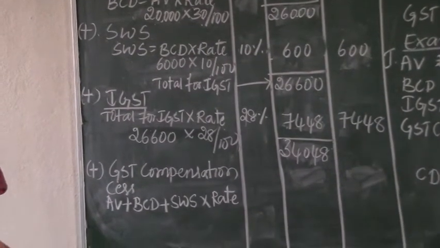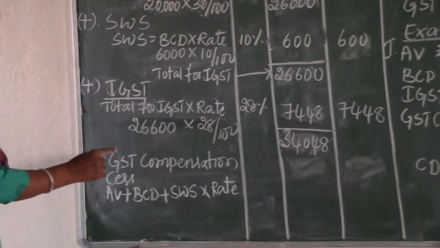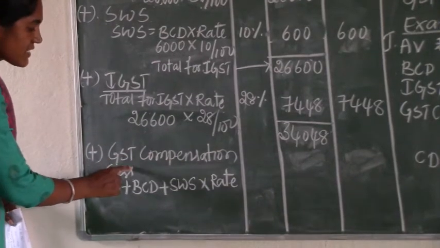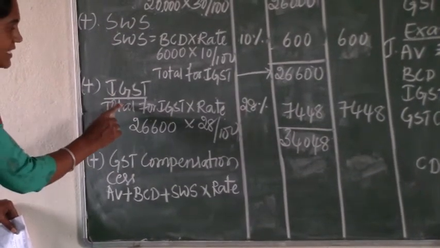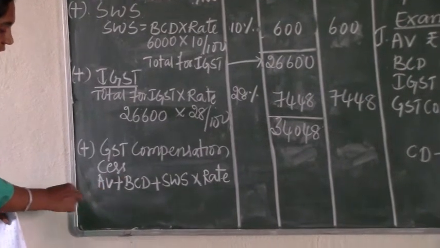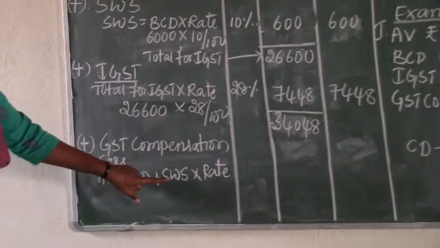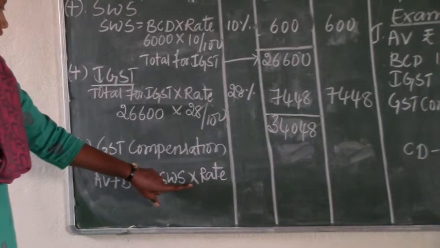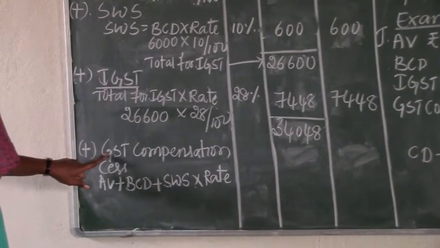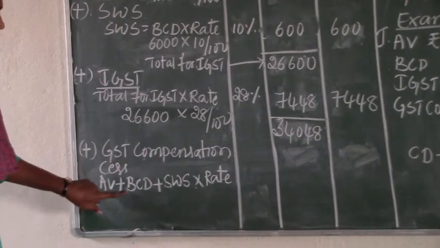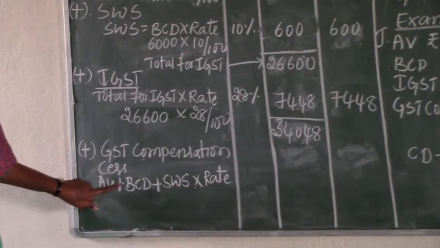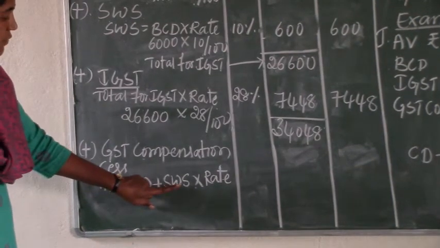See, the important thing while calculating the GST compensation cess: it is not applicable on the IGST. It is always calculated on AV plus BCD plus social welfare surcharge.